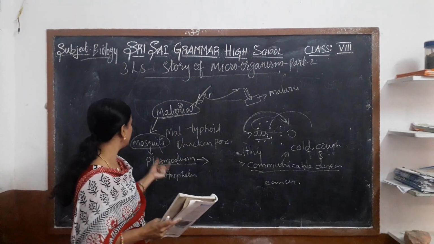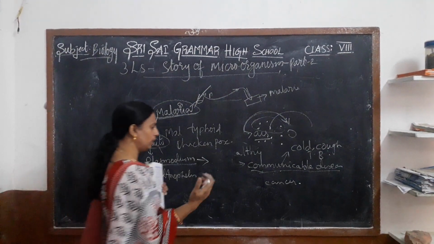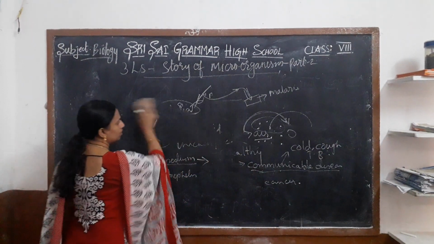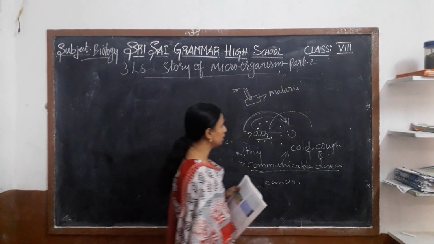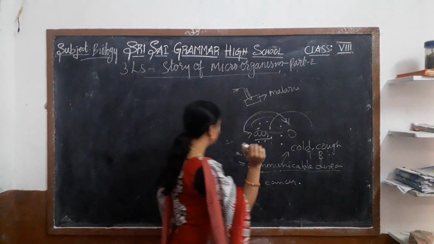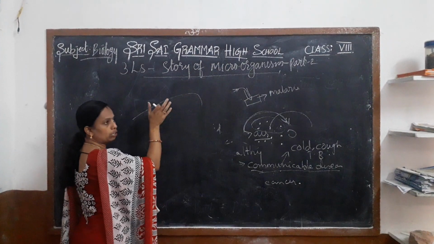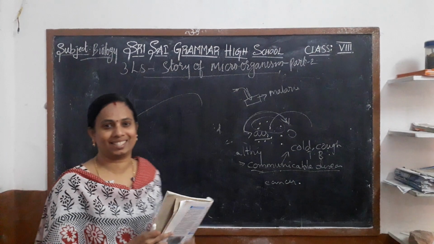So how can we prevent these mosquitoes? What measures do we have to take? The water should not be stagnant. It should not settle in one place.